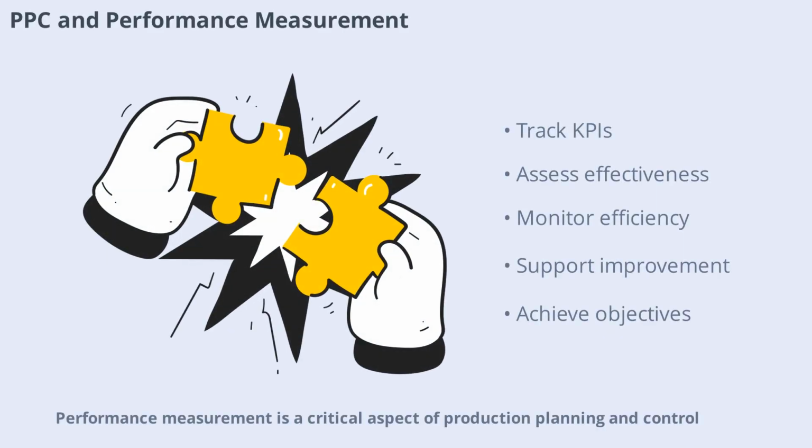Performance measurement is a critical aspect of production planning and control. By tracking key performance indicators, KPIs, companies can assess the effectiveness of their PPC systems. Common KPIs include production efficiency, lead time, inventory turnover, and quality rates. Regular performance measurement supports continuous improvement and helps achieve business objectives.